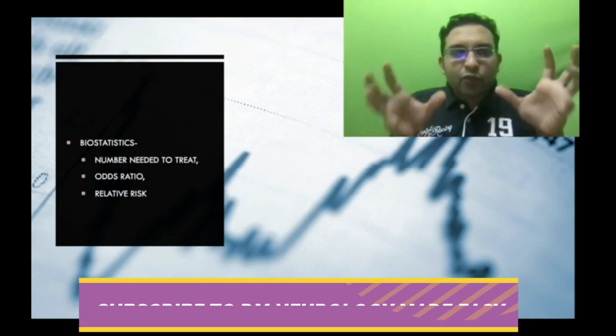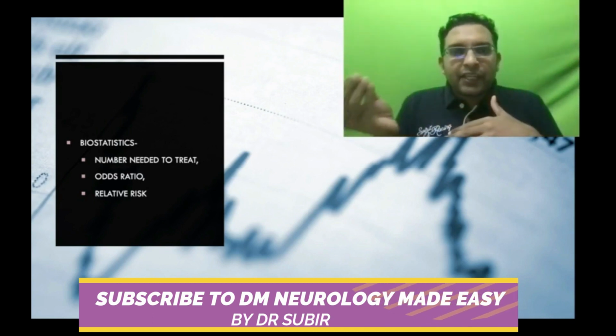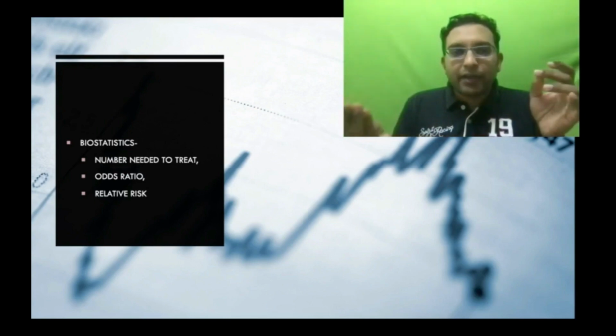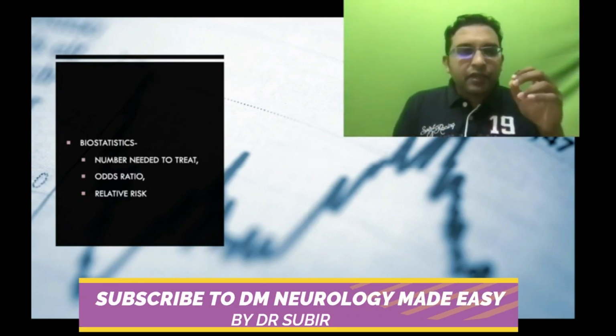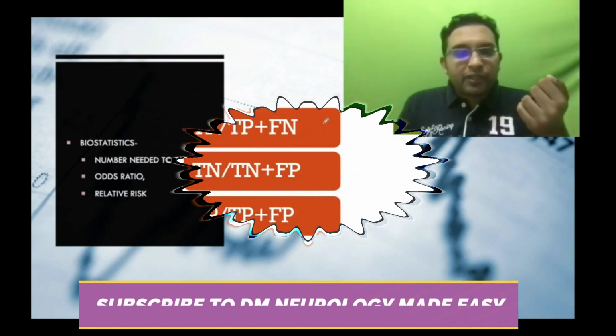What they emphasize is the trial part of biostatistics, especially in neurology. So the basic things they expect you to know are the number needed to treat, odds ratio, relative risk, positive predictive value, and negative predictive value, which you can study from community medicine books, that is PSM.